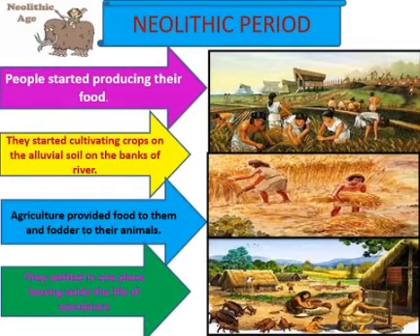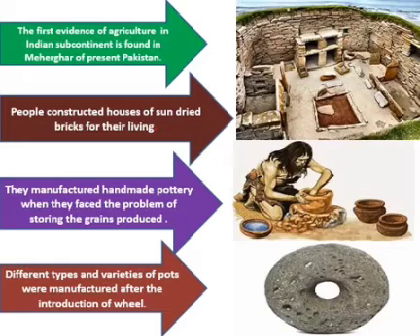Means in the previous session, in Mesolithic period and Paleolithic period, they kept on moving from one place to another in search of food. But in Neolithic period, they settled in one place, building their own house and growing their own crops. The first evidence of agriculture in Indian subcontinent is found in Mehergarh of present Pakistan. And people here constructed houses of sun-dried bricks for their living. Whenever they faced the problem of storing the grains produced, they manufactured handmade pottery.